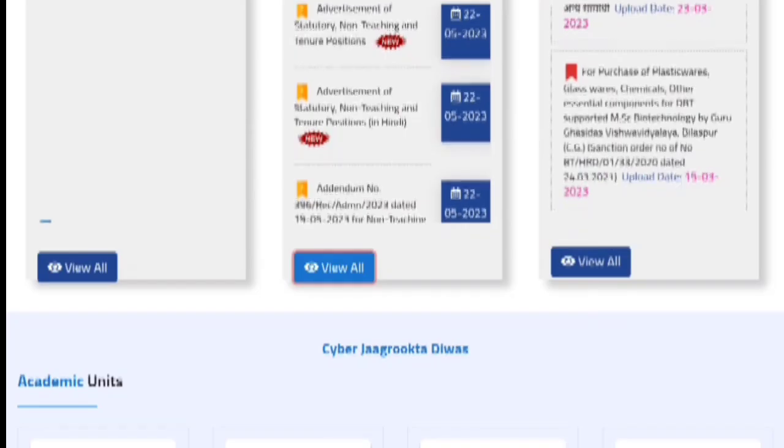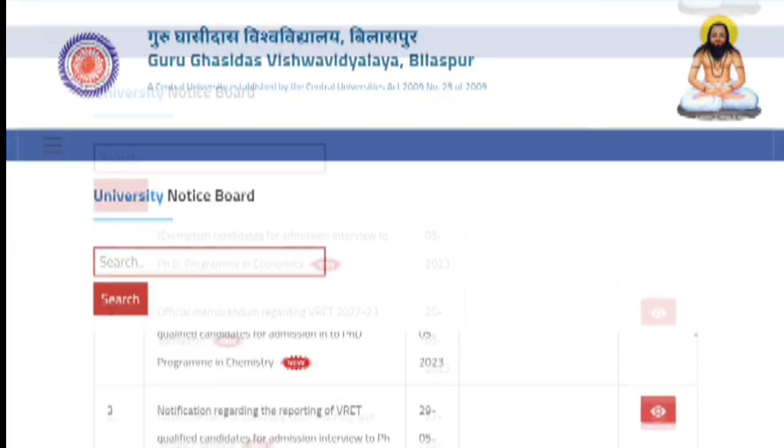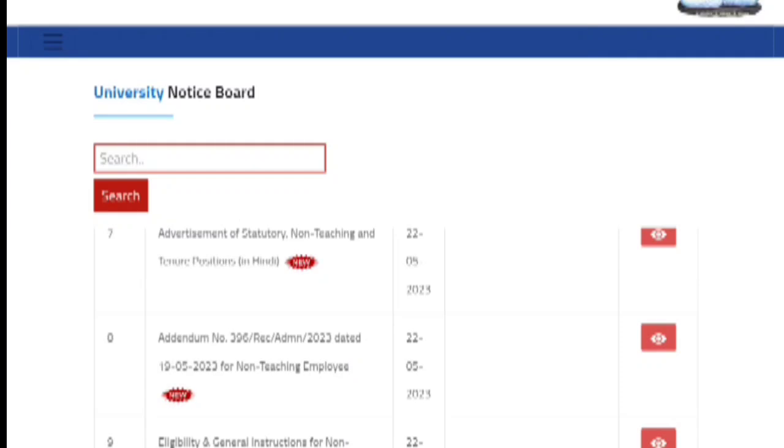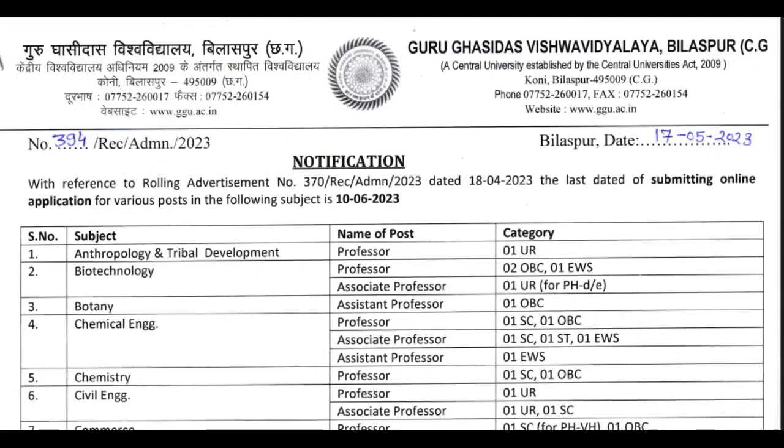Then tap View All. After that you will see a notification regarding the last date of submitting online application for various posts. If you click on this one, it will be directed to this recruitment notification. So here the official recruitment notification is given.